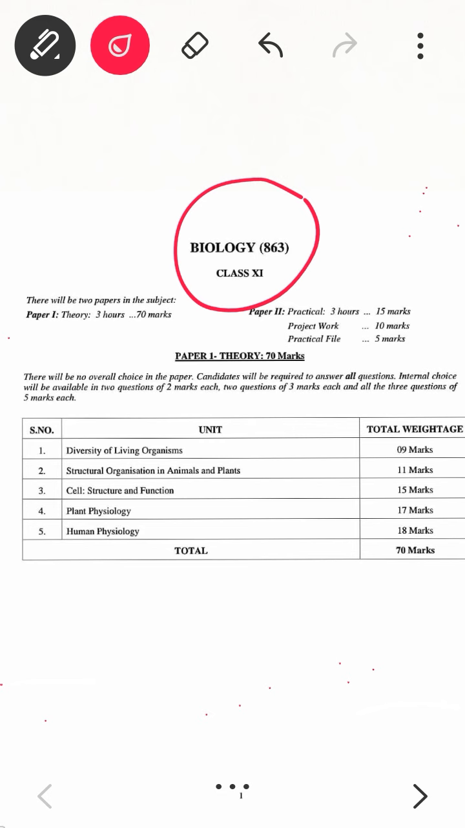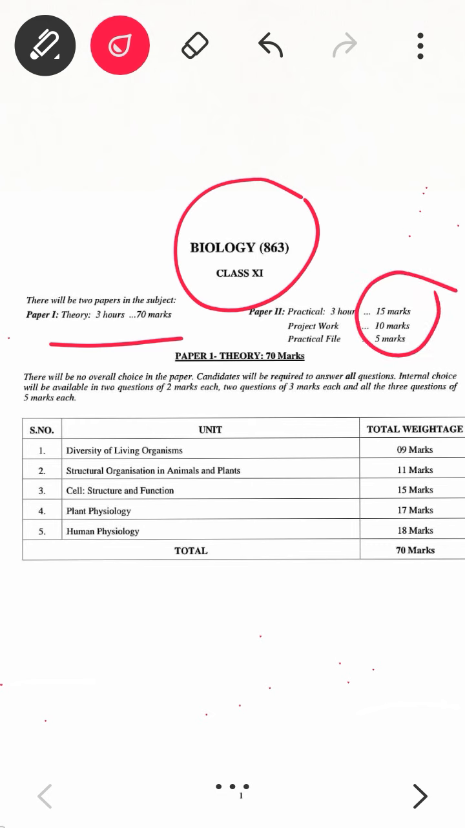Now you all know that you are in class 11th, you have stepped up, and you will be giving board exams in class 12. Before that, a council paper will be there. So you need to know that the theory paper will be of 3 hours, having 70 marks, and practical will be of 30 marks, divided into project work and practical file.